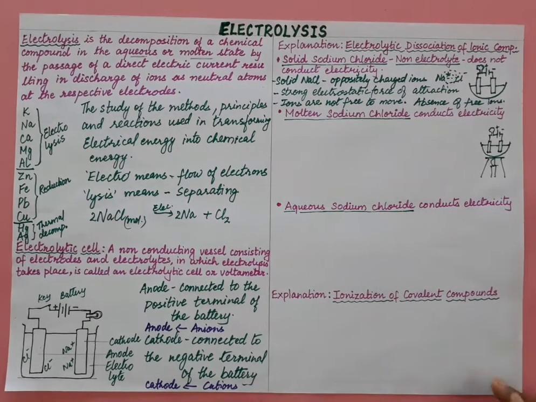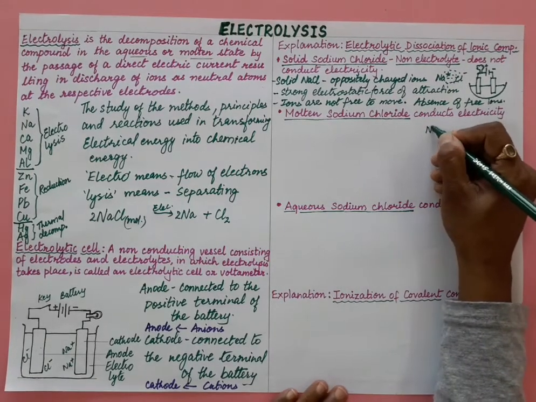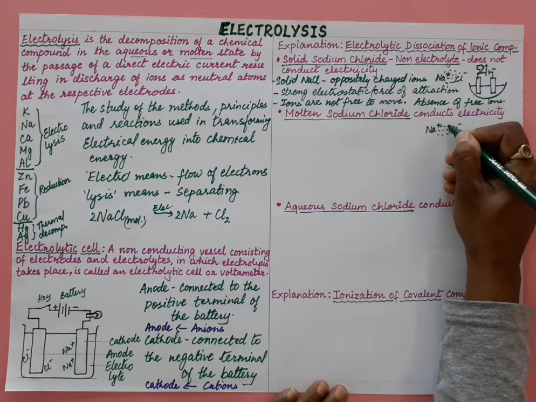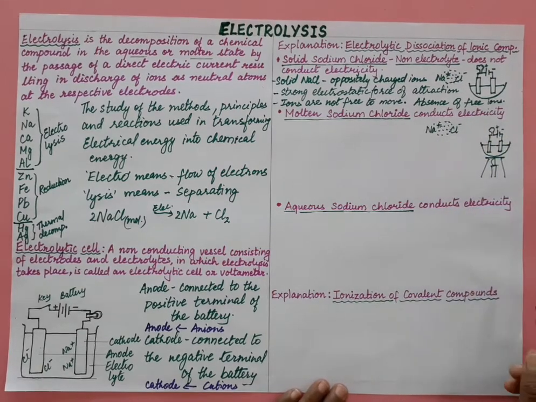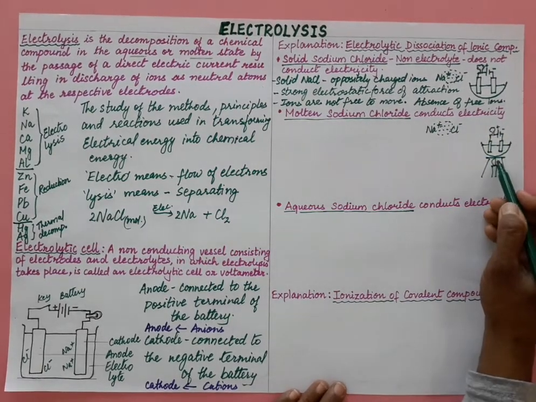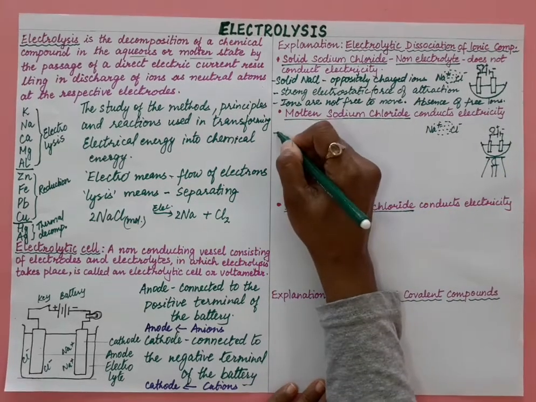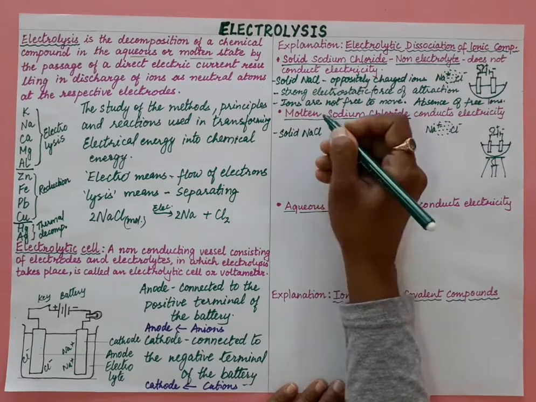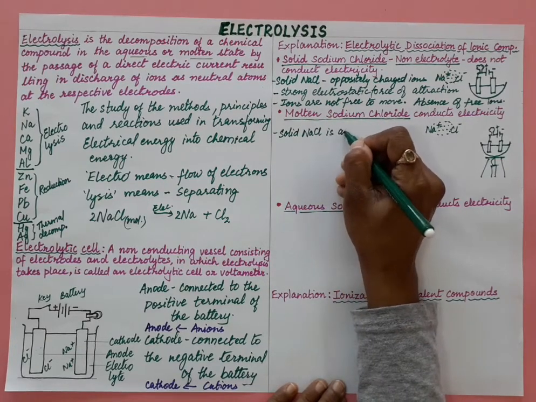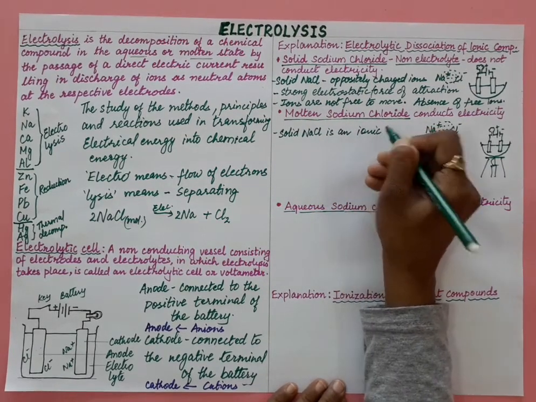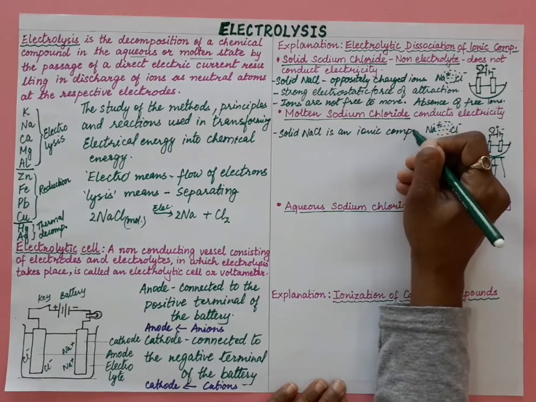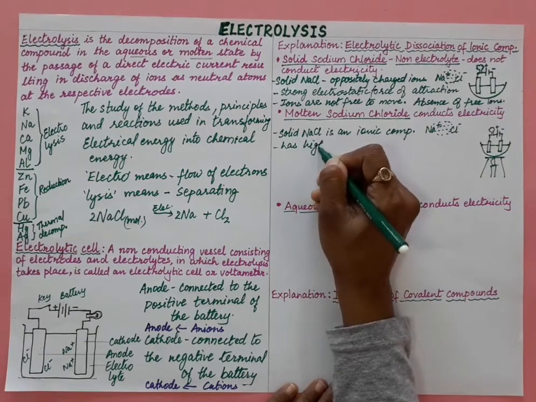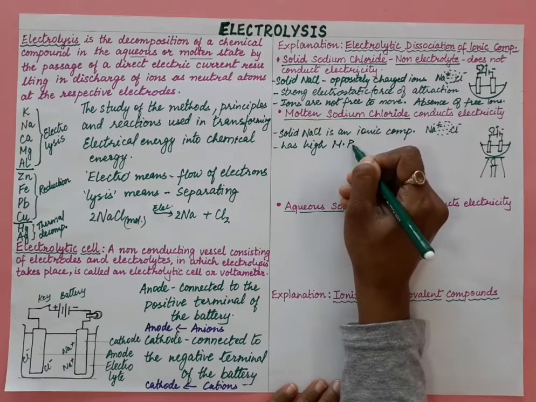So on heating strongly, what happens? We have solid sodium chloride, in which ions are held together by a strong electrostatic force of attraction. Solid sodium chloride is an ionic compound, so the ions are not free, and it has a high melting point.